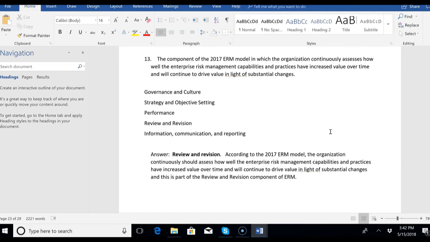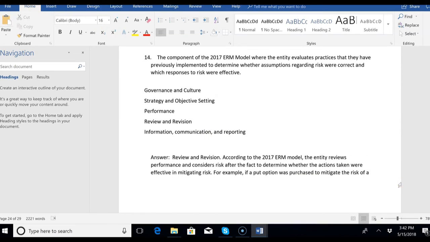Remember, the new ERM model is all about the relationship between risk and value. It's not just all about risk. The old model was mostly all about risk. The new model is all about the relationship between risk and value. So how did your ERM, how did your risk responses, how did it all add value over time, and will it continue to drive value in light of substantial changes? This is part of review and revision, the fourth component of ERM.